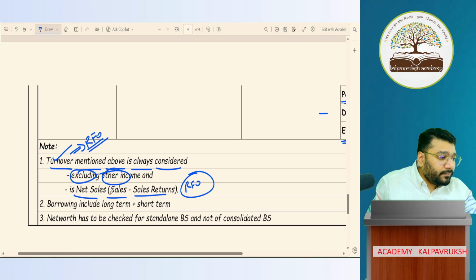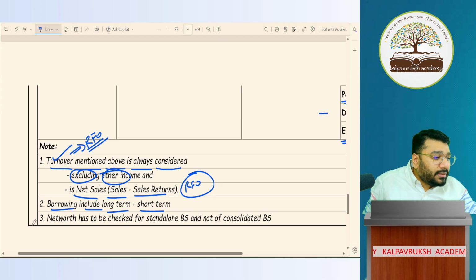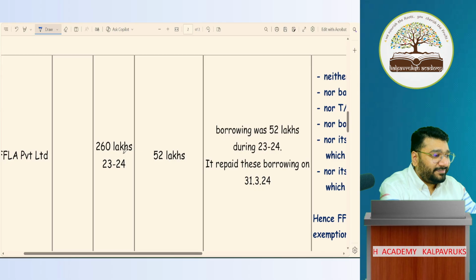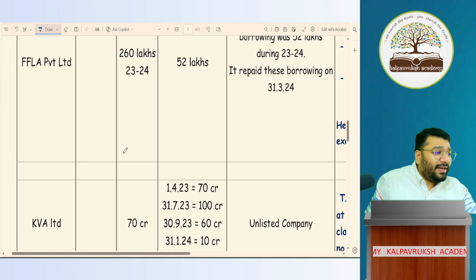Okay. Borrowing includes both long term and short term. Third point, keep it pending. I'll discuss after the sums are over. Samosa, sums. Who said samosa? Now, FFLA Private Limited.